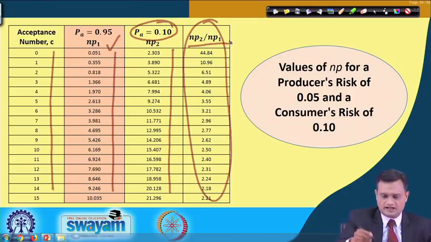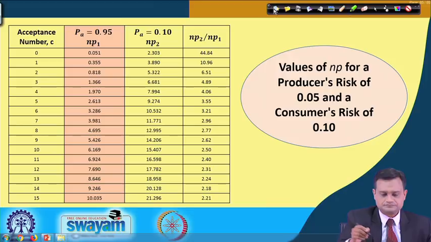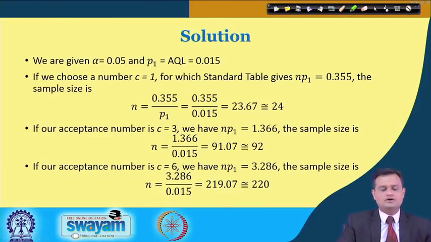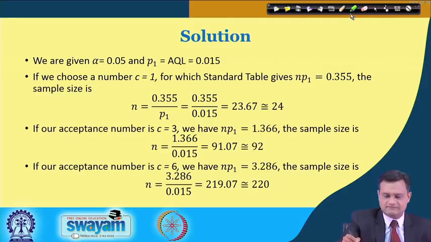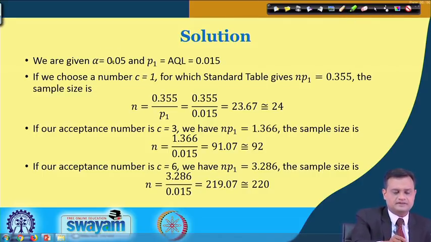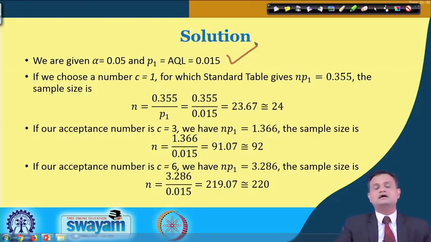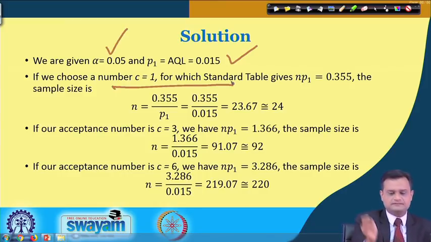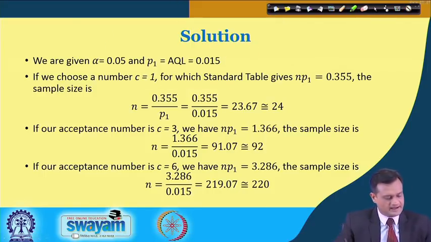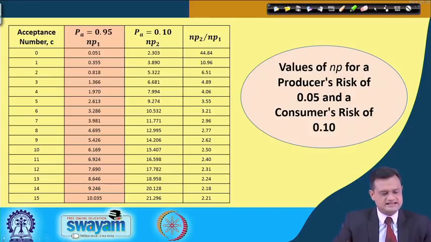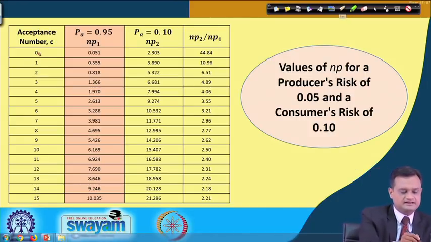So now the thing is very simple, we have this table, and the data given is like this: alpha is equal to 0.05 and P1 is equal to AQL, 0.015. So 1.5% defective is 0.015. So this is my P1 equal to AQL, and I have alpha equal to 0.05. Now just refer to the table, and for C is equal to 1, what do you find? Let me go back to help you.